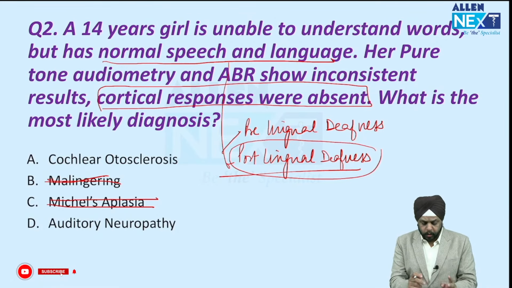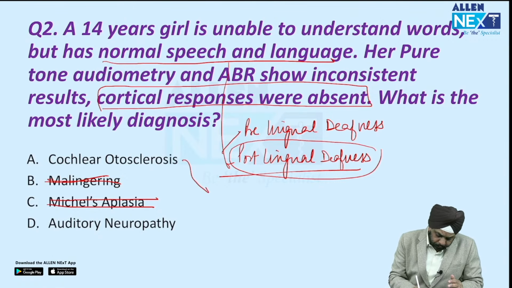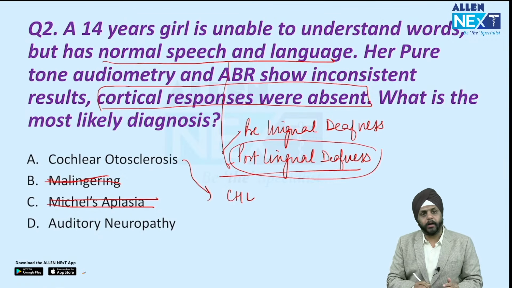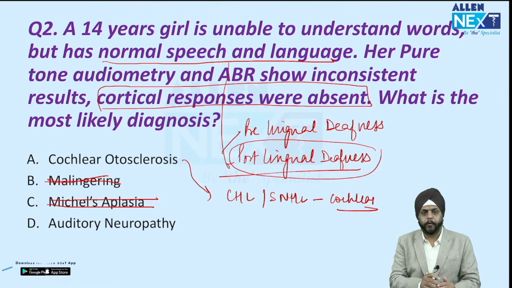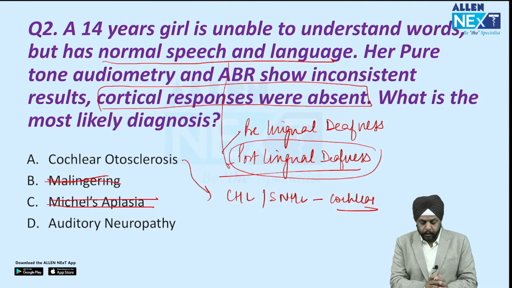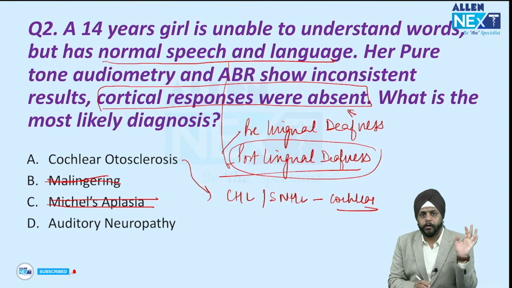Right? Now there are 2 confusions left. What is cochlear otosclerosis, or auditory neuropathy? Now cochlear otosclerosis generally has conductive hearing loss. Sometimes it can also have sensorineural hearing loss, and this sensorineural hearing loss is a cochlear type of hearing loss. Right? Now, when that is there, you see the cortical responses were absent. That is something you will not find.